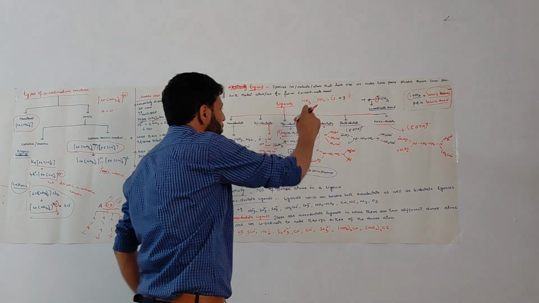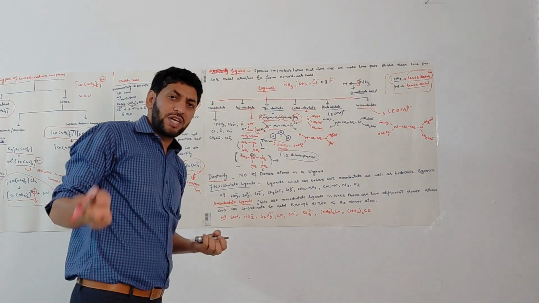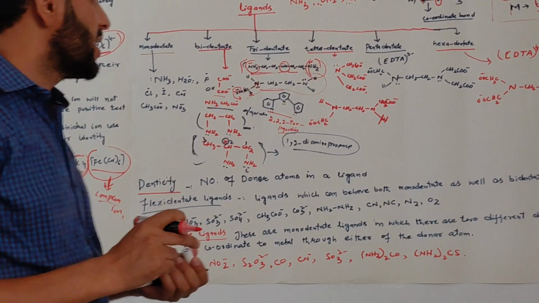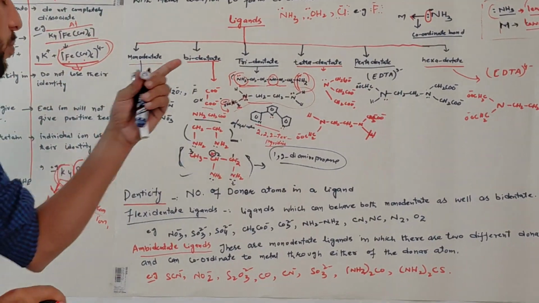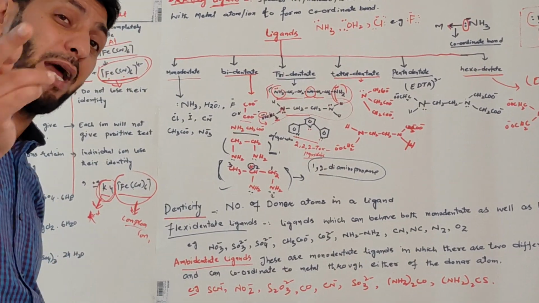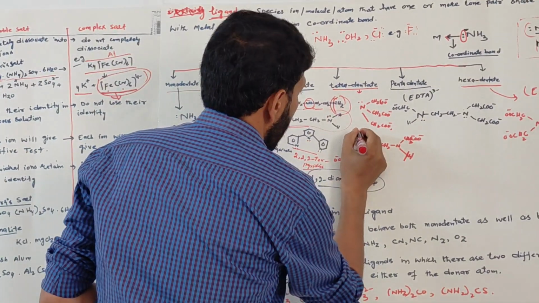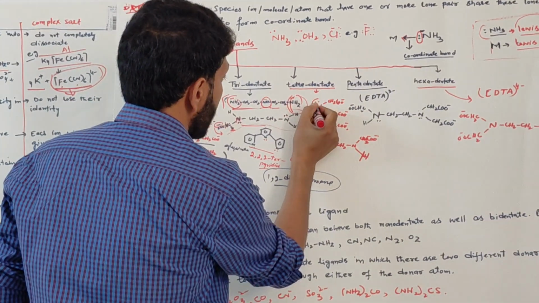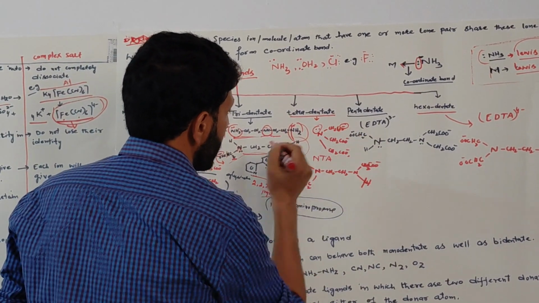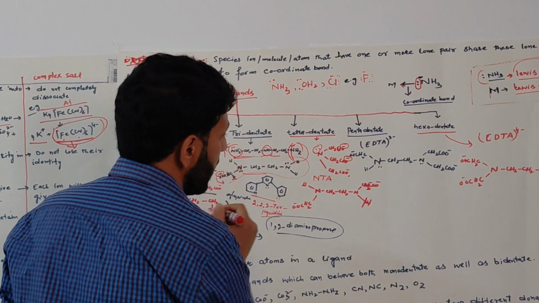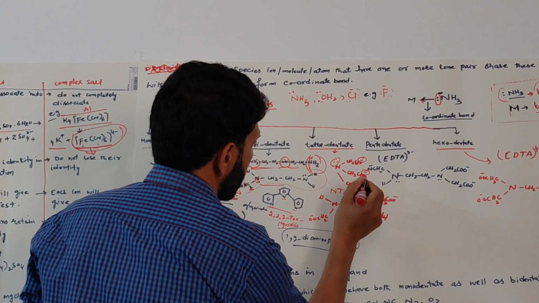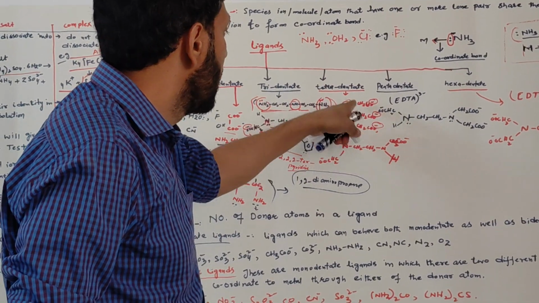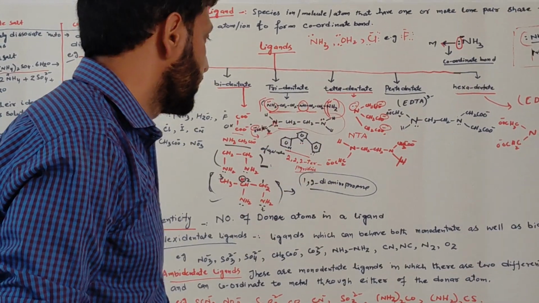Okay, now moving to the next type, that is tetradentate ligands. Tetradentate ligands are those which have four donor atoms and can coordinate with a metal cation through these four donor atoms and lead to the formation of four coordinate bonds, but that metal should be the same metal. Example, NTA, nitrilotriacetate. It has four donor atoms. One is this nitrogen, another this acetate negative oxygen ion, another acetate group this oxygen ion, another acetate group oxygen ion. 1, 2, 3 and 4. So this nitrilotriacetate has four donor atoms and acts as a tetradentate ligand.